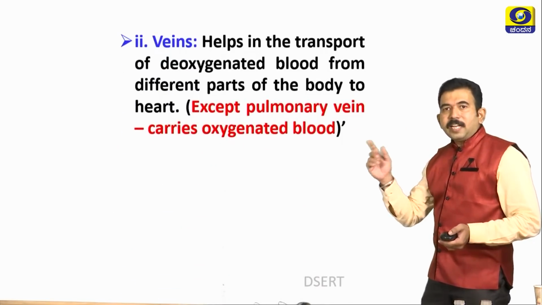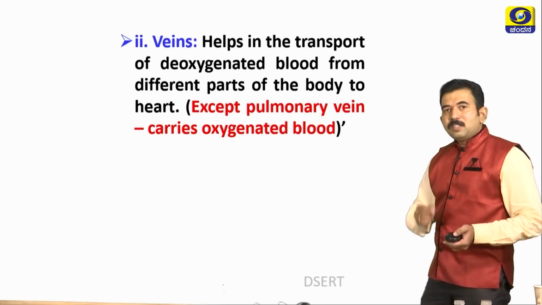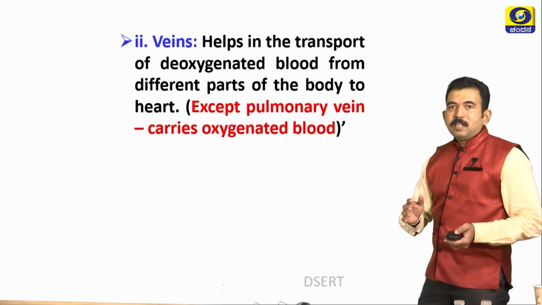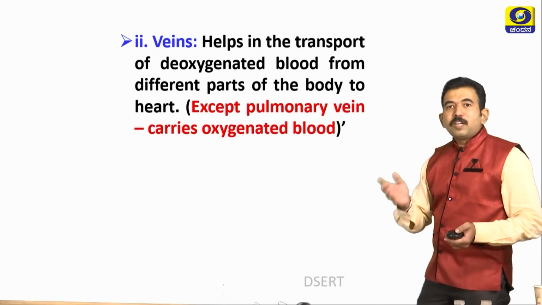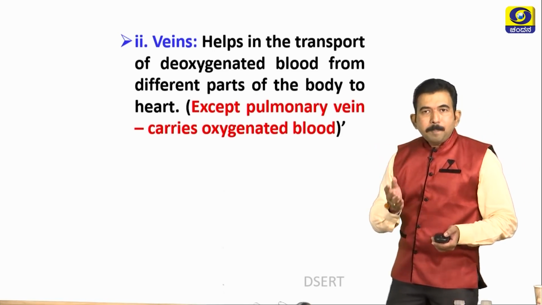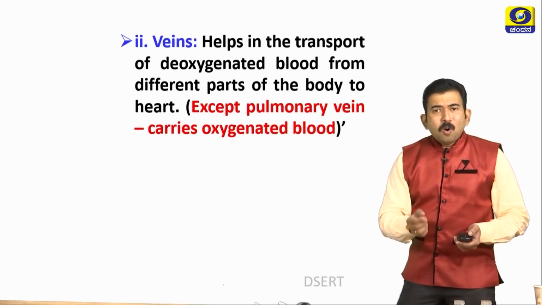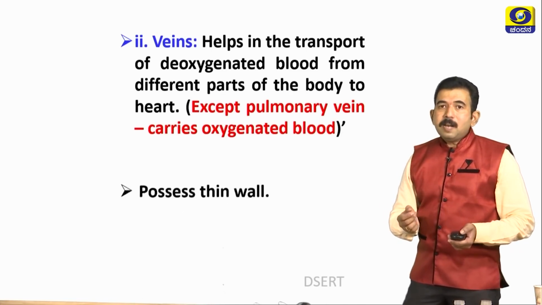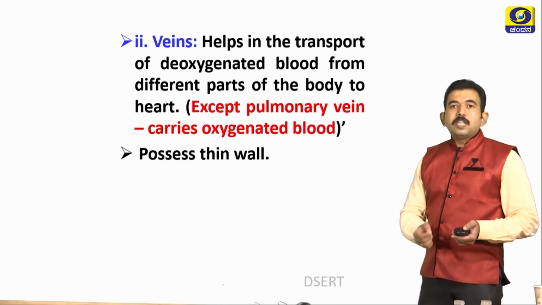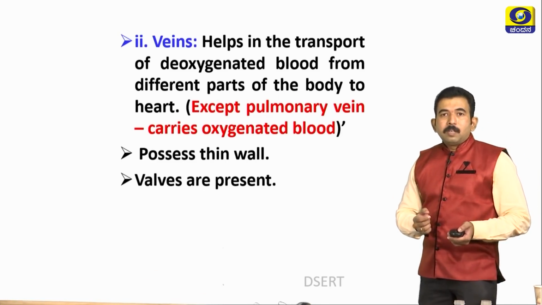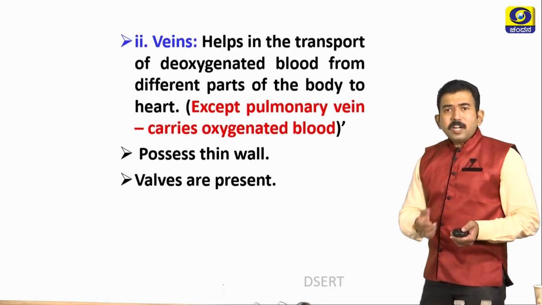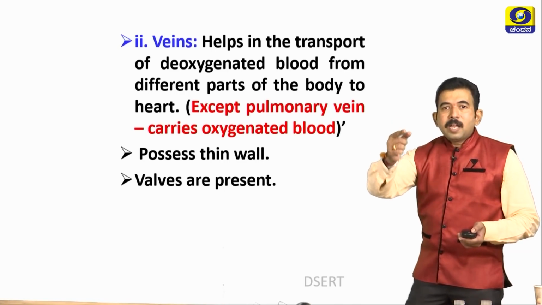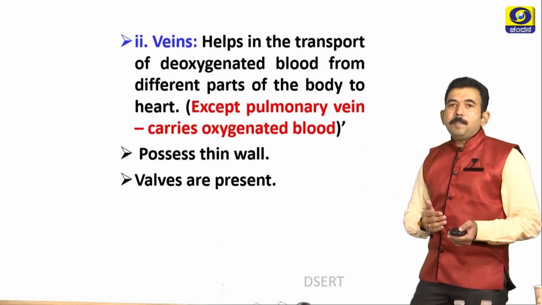Now let us study the second type of blood vessels, that is veins. Veins bring back blood to the heart, which helps in the transport of deoxygenated blood from different parts of the body to the heart. The only exception is the pulmonary vein, which carries oxygenated blood. These veins possess thin walls, and valves are also present. What is the function of valves? They allow the blood to flow in one direction and also prevent backflow of the blood.